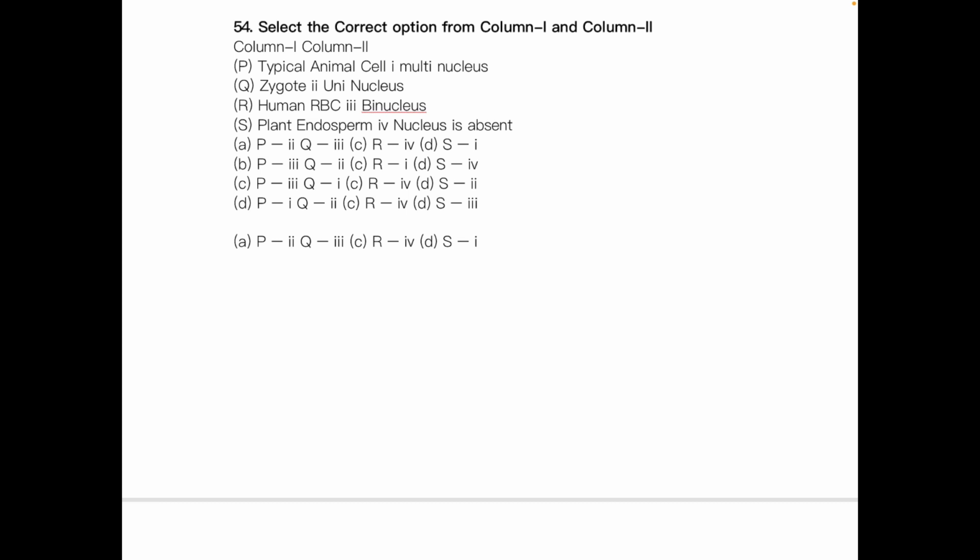So the first option, we have to choose the correct match from column 1 and column 2. A typical animal cell has uninucleus. The zygote has a binucleus because it contains two nuclei from two different sexes. Human RBC is anucleate, that means nucleus is absent. And plant endosperm is multinucleus obviously. So the option is P2 Q3 R4 and S1, that is option A.